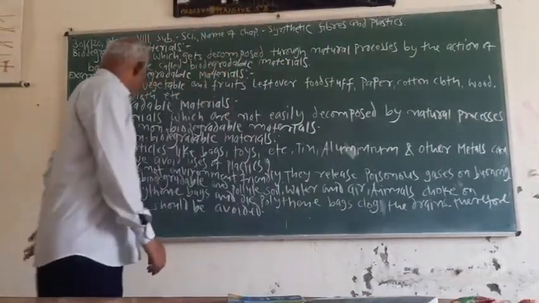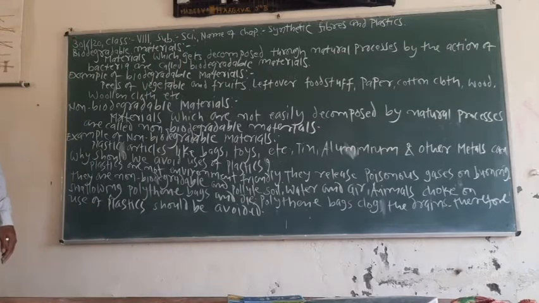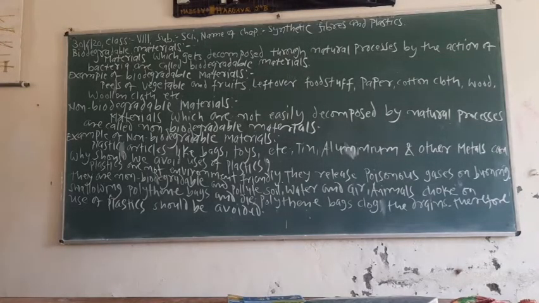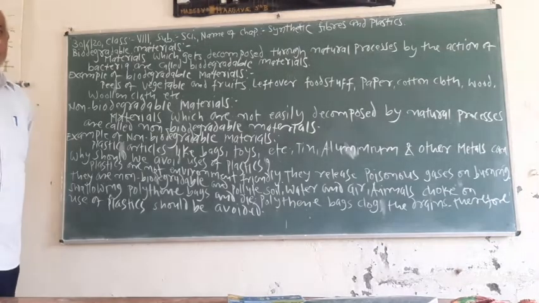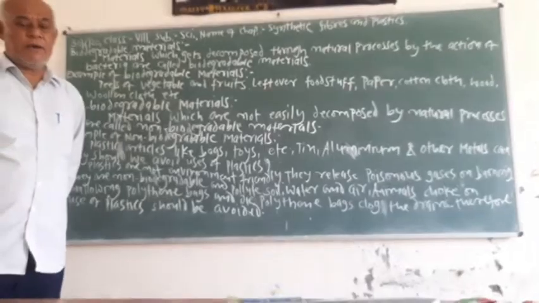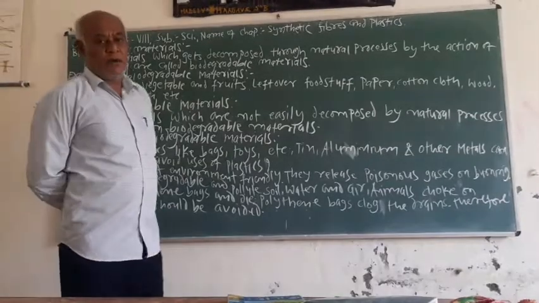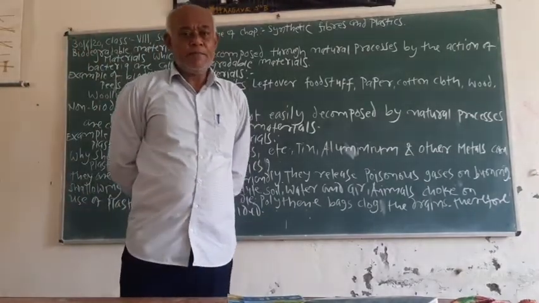Now, one more question: why should we avoid the use of plastic? We know that plastic is a non-biodegradable material. It causes pollution of soil, water and air.